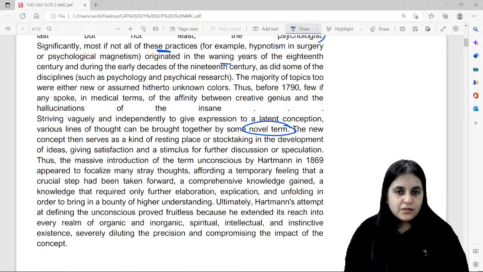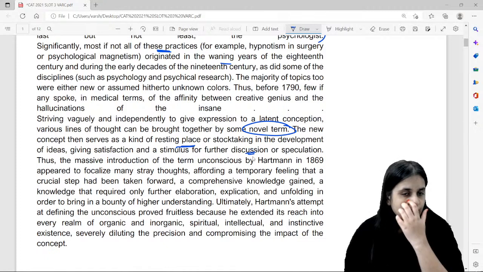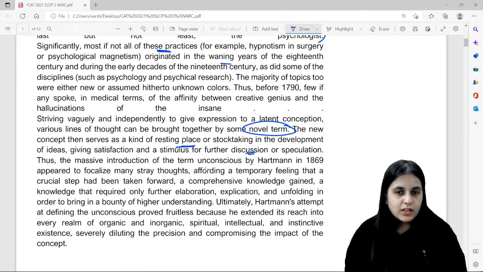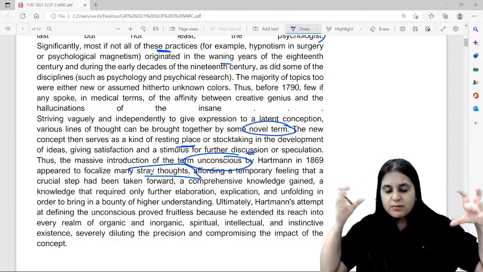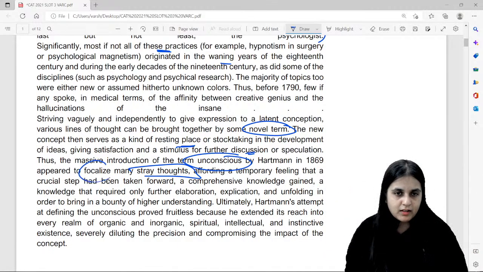It serves as a kind of resting place, and then further discussion emerges from it. The massive introduction of the term unconscious by Hartman appeared to focalize many stray thoughts. So there were many stray thoughts and stray branches, and they all came into focal point. A comprehensive knowledge was gained. Further elaboration, unfolding.